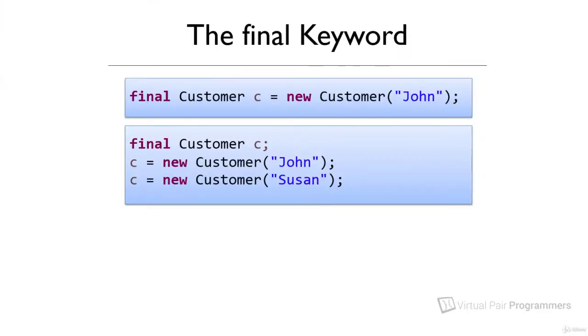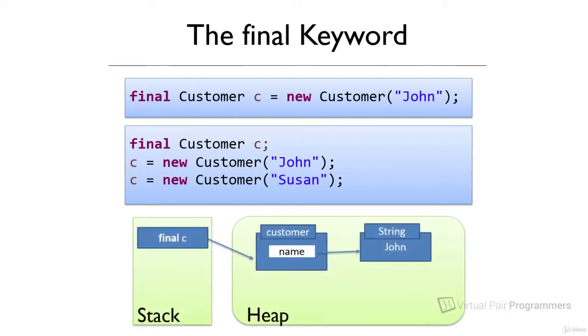Now, when I described the final keyword just a moment ago, I said that we would get an error if we try and change its value. Actually, although this is what many developers say, that isn't quite right. And that's an important aspect of the final keyword that we can now understand because of what we know about how variables are stored on the heap and the stack.